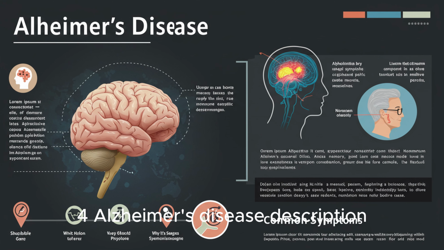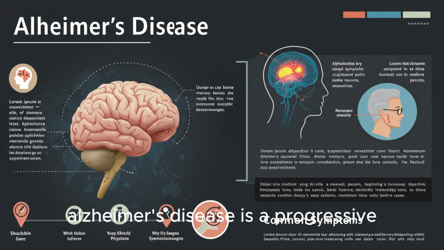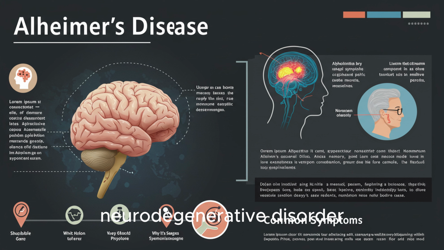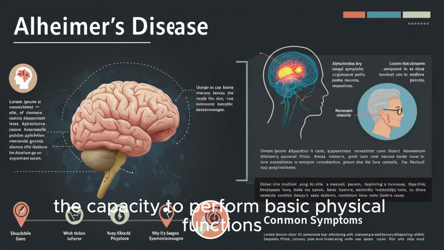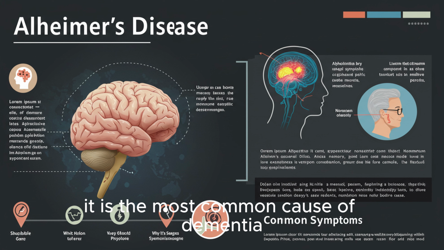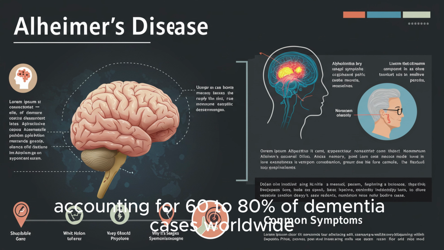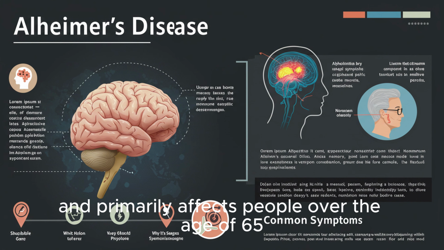4. Alzheimer's disease description. Alzheimer's disease is a progressive neurodegenerative disorder that gradually destroys memory, cognitive abilities, and eventually the capacity to perform basic physical functions. It is the most common cause of dementia, accounting for 60 to 80% of dementia cases worldwide, and primarily affects people over the age of 65.